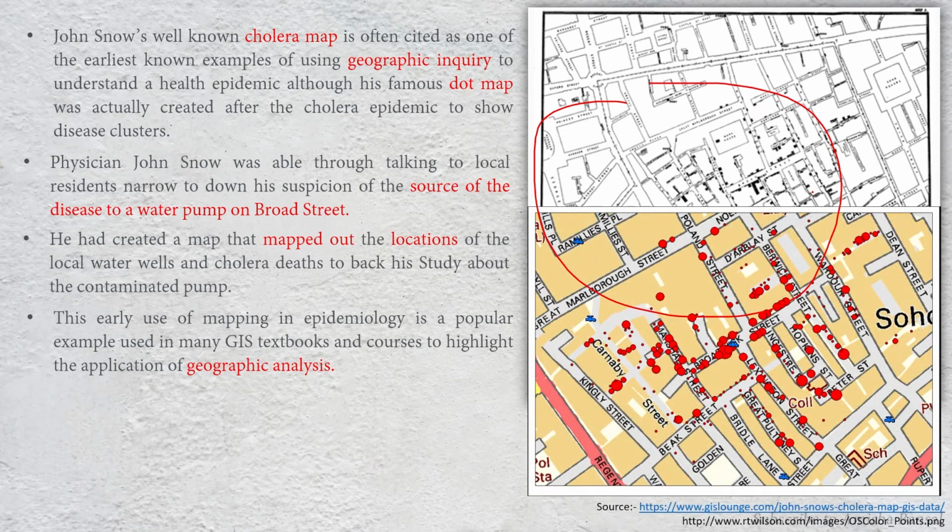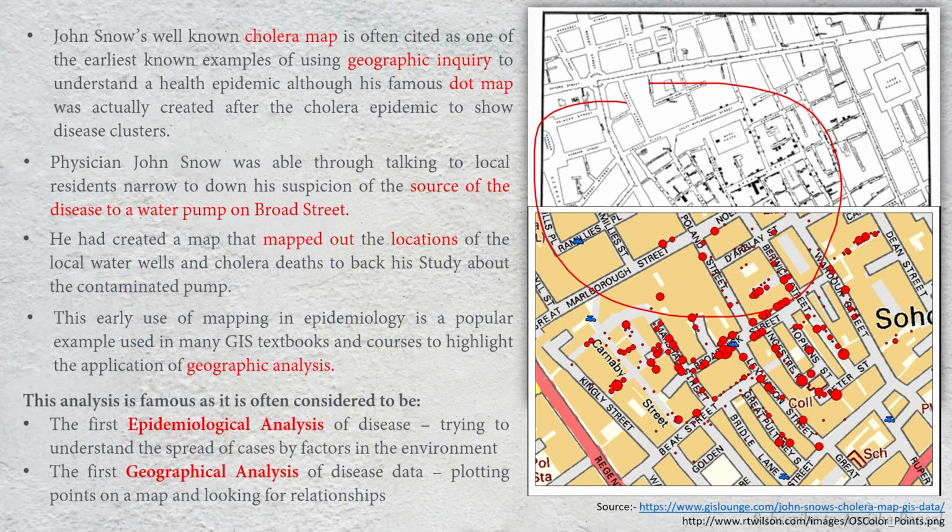Later, based on the same study, people created a dot map in which you can see red dots of various sizes. A small dot represents fewer affected people, and a bigger dot depicts that the spread is large. There are two main analyses that are often considered.